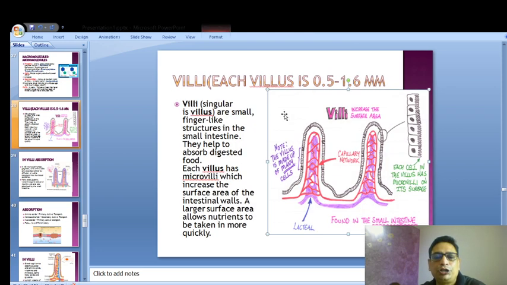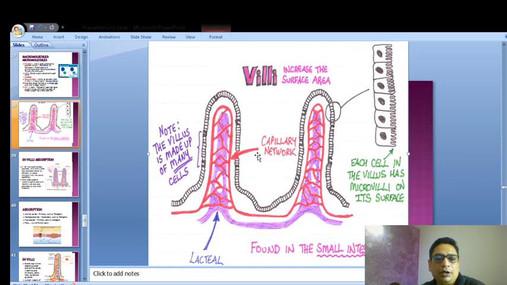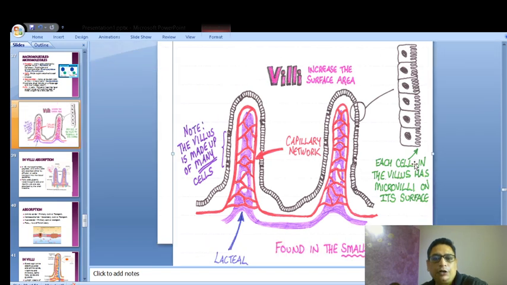Now if you see this picture, I'm again going to make it bigger. You see this red capillary that you see over here. Sorry, I moved the picture around. Just fit it in. Yes. So this red capillary that you see, this is a blood capillary, and you see there is something in violet or purple, and this is called the lacteal.